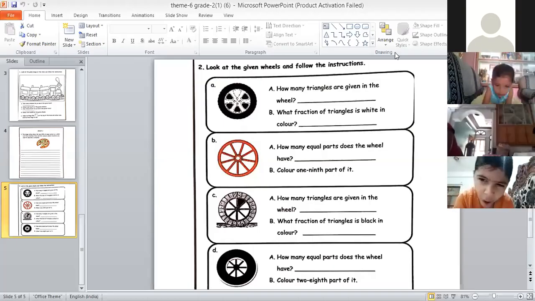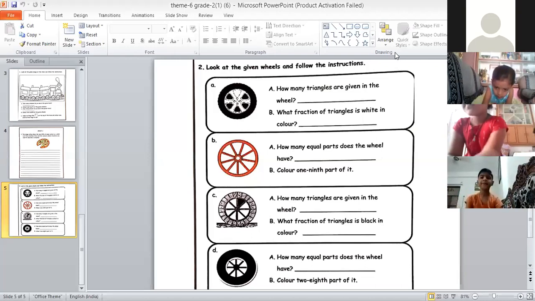Ashwita Nalla, please unmute yourself. Yes, ma'am. Ashwita, please read the second bit.